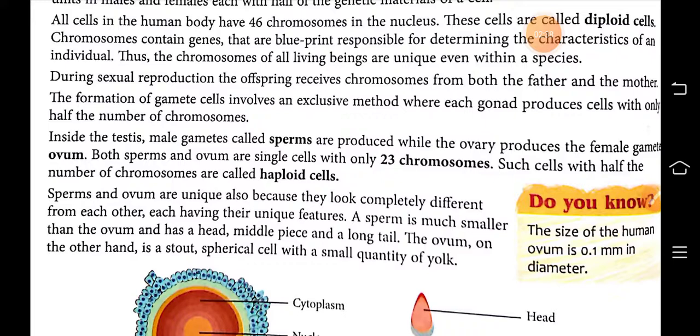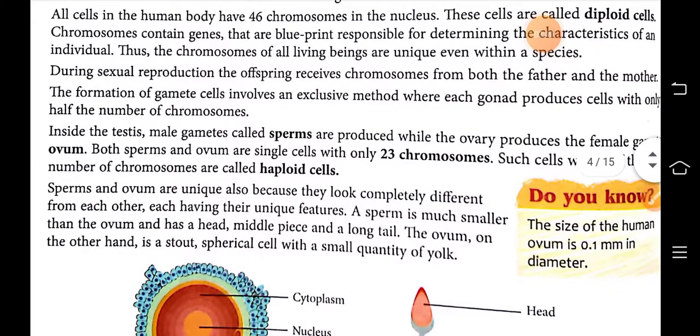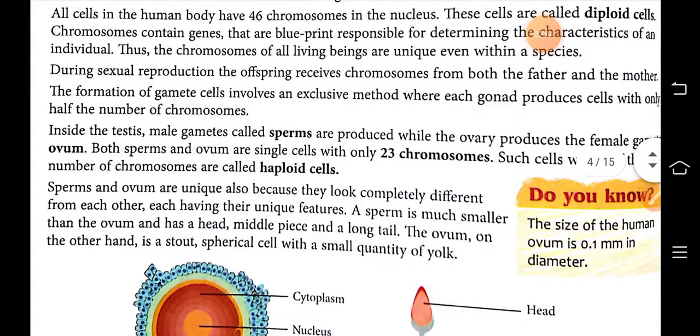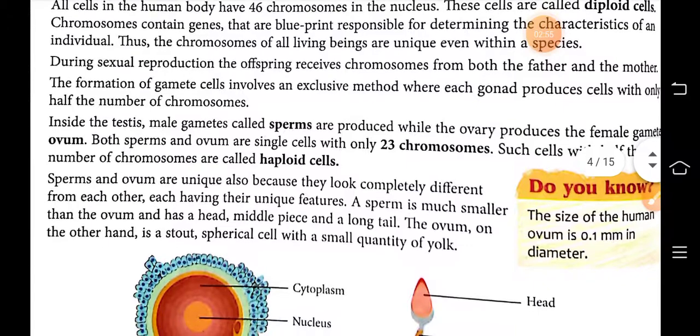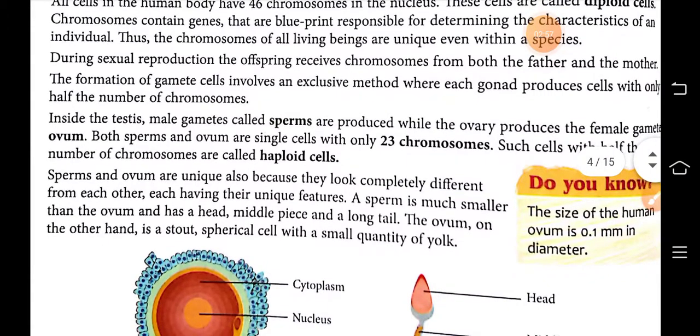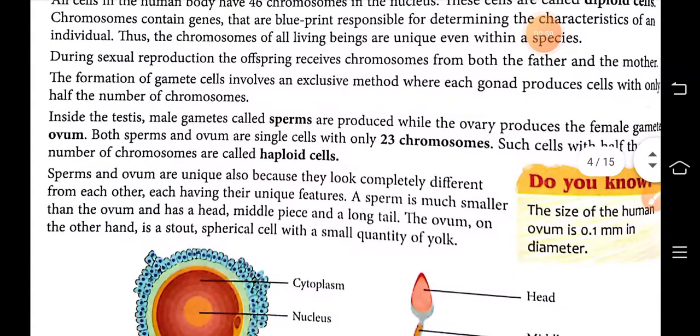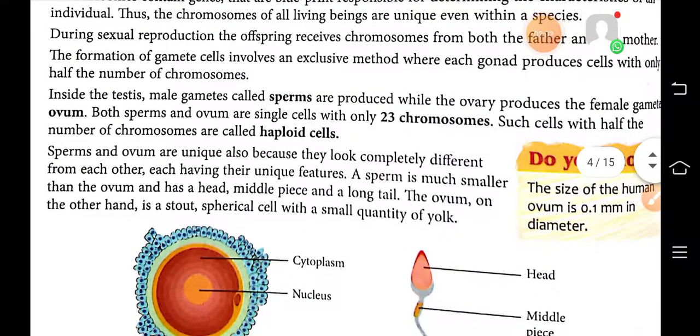That means the characters which transfer from the parents to the offspring, the children, are known as hereditary characters. It is also known as a blueprint, which is responsible for determining the characteristics of an individual. The chromosomes are unique even within a species.